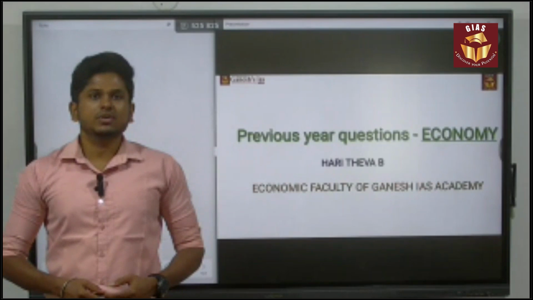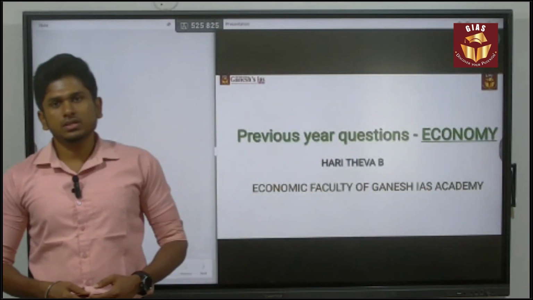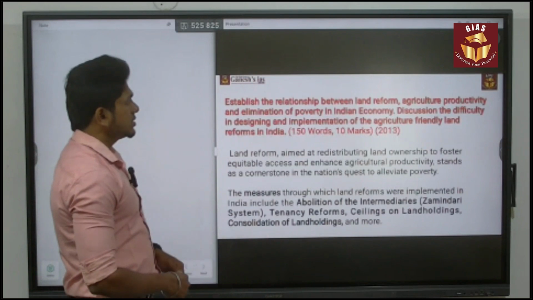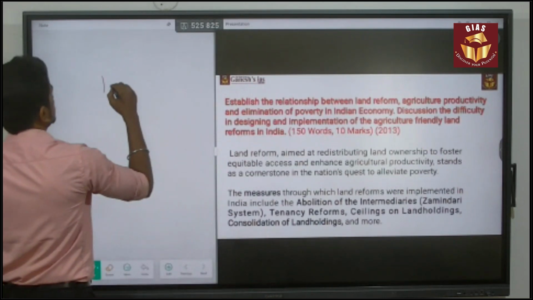In this session, we are going to discuss the previous year UPSC Mains economics question. So let's begin the session. This question was asked in 2013 and it is related to land reform.